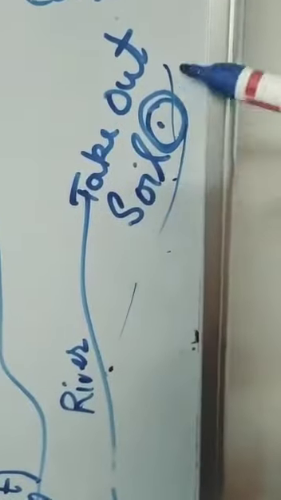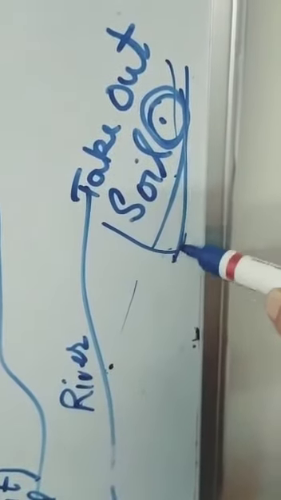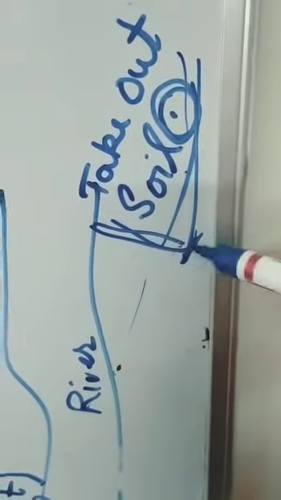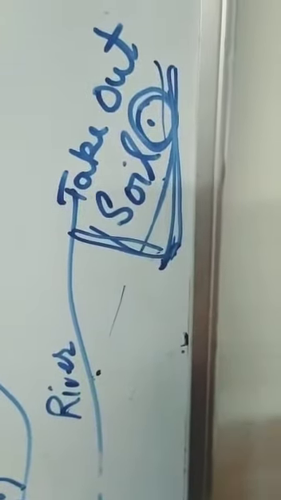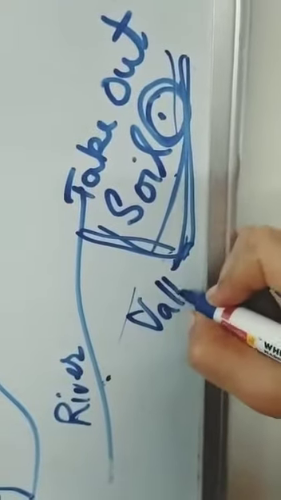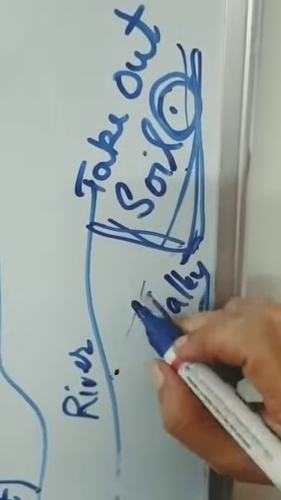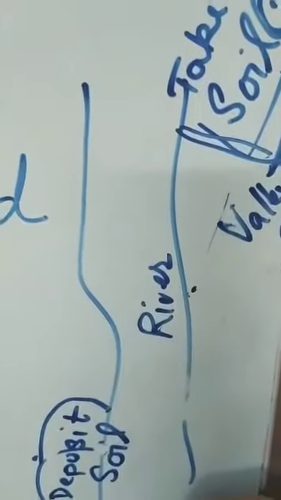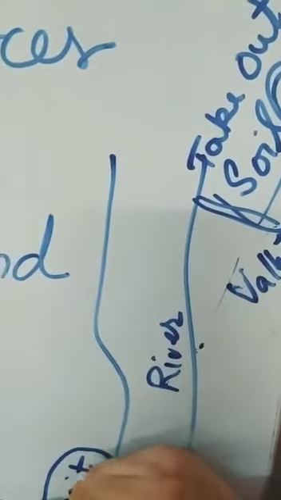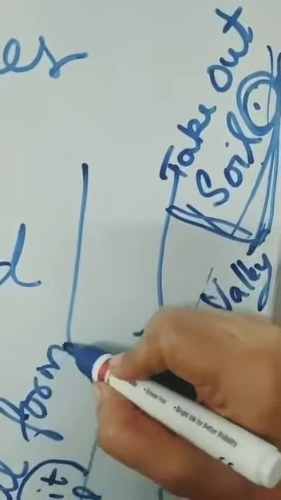So here valleys could form over 1000 years. After 1000 years, a valley becomes, and over the time period a hill forms where it is depositing the soil.